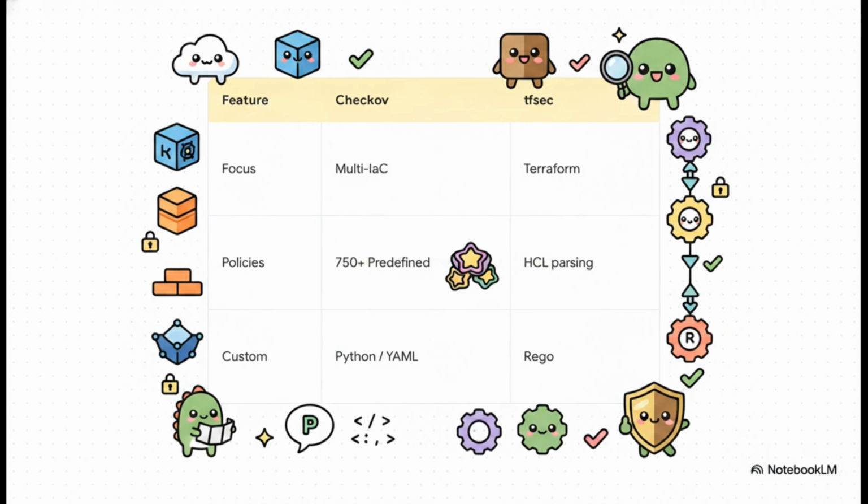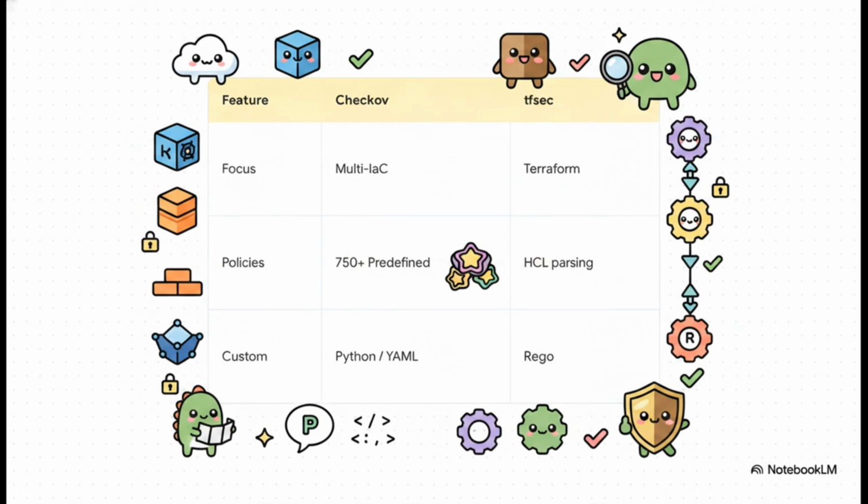To catch those misconfigurations early, we rely on static analysis tools. Think of static analysis like running a brilliant spell checker on your architectural blueprint before you ever start pouring the concrete. It reads your code to find vulnerabilities without actually executing it. Two amazing open-source tools for this are Checkov and TFSec. Checkov is incredibly versatile. It scans Terraform, CloudFormation, Docker, you name it, and offers a massive 750-plus predefined policies.